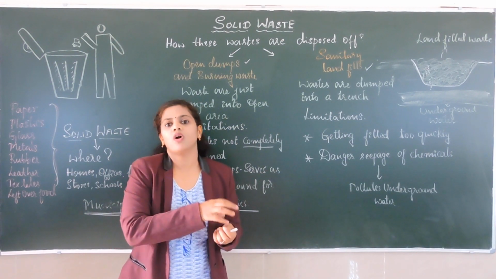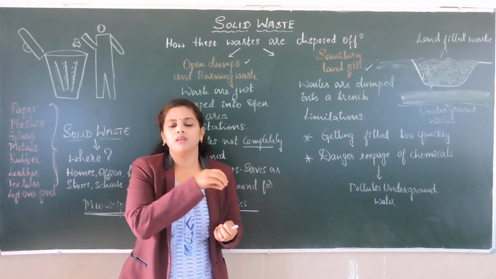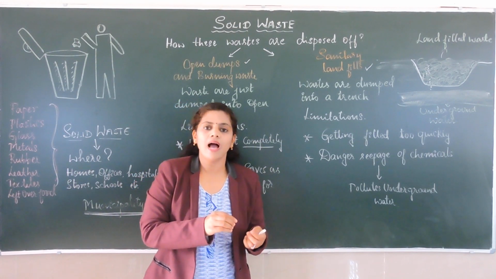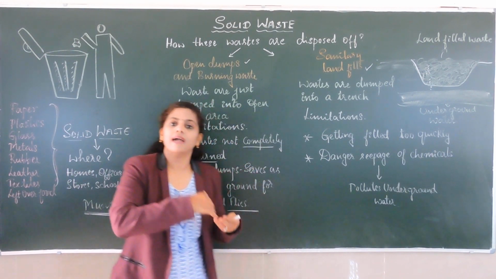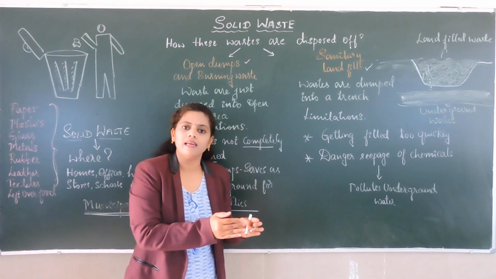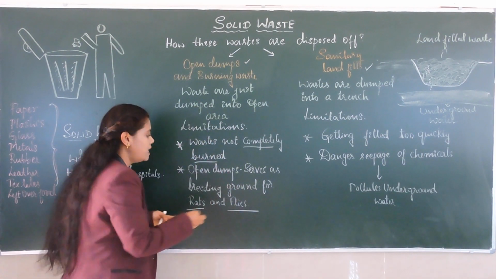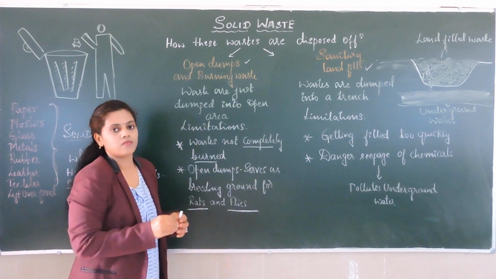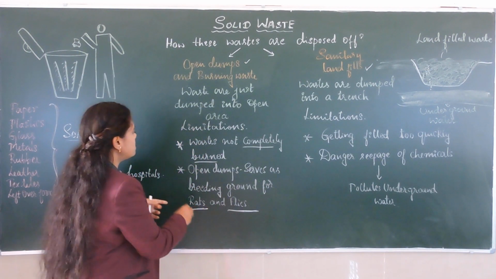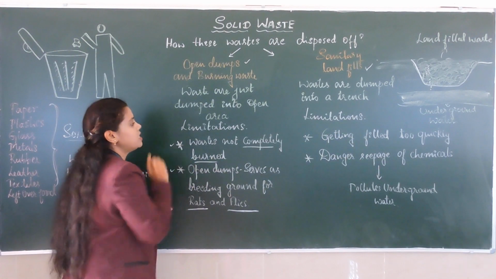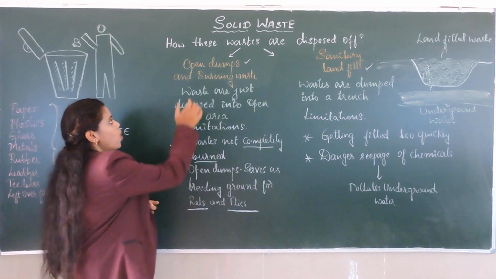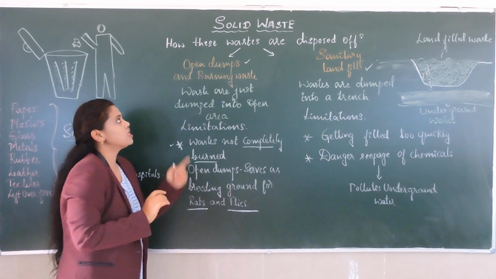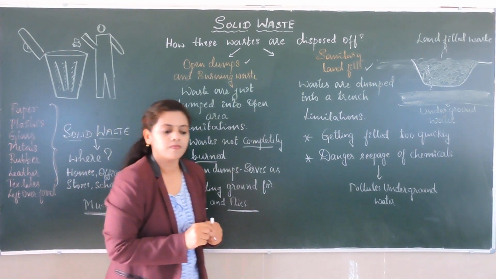So many organisms will be there. That area will become a breeding ground for rats and flies. So these two are the limitations of this method of disposing, open dumps and burning waste.